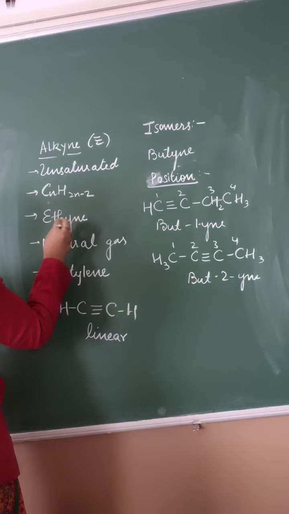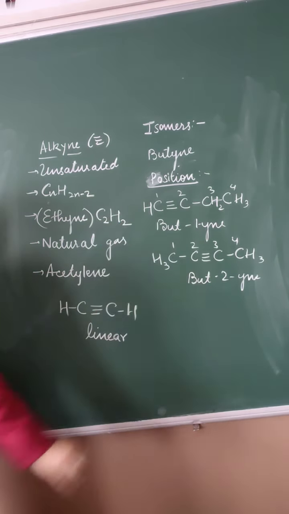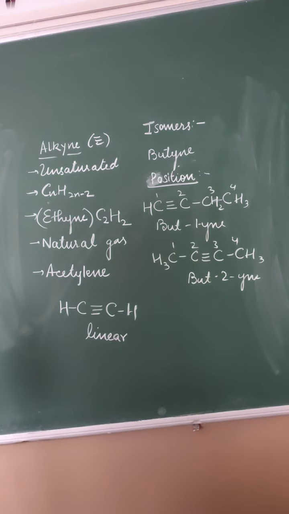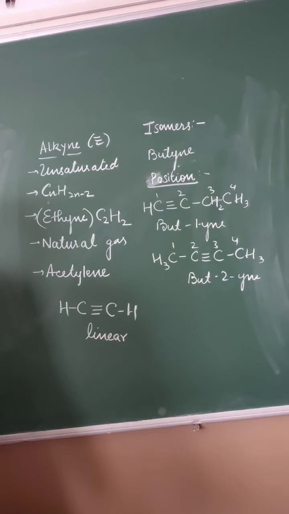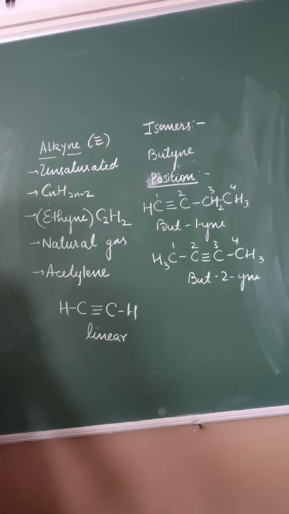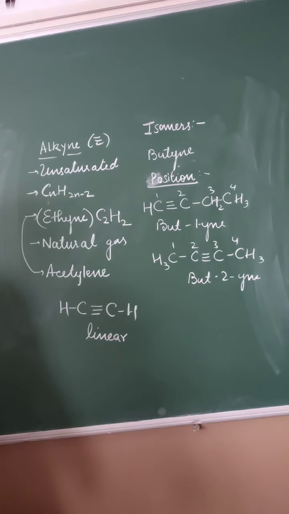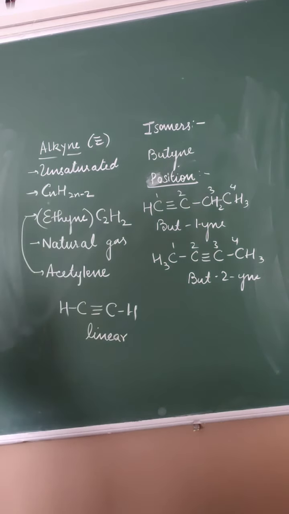The first member of the series is ethyne, that is C2H2. We need two carbons to show this triple bond. That is why the first member of the series is ethyne. Formula is C2H2. I told you earlier also, the source of all the hydrocarbons is natural gas or petroleum. The common name of ethyne is acetylene, which is there in our course.